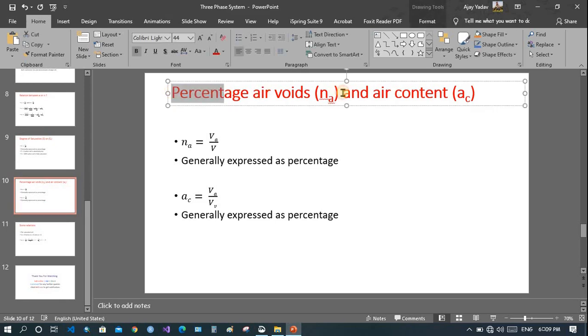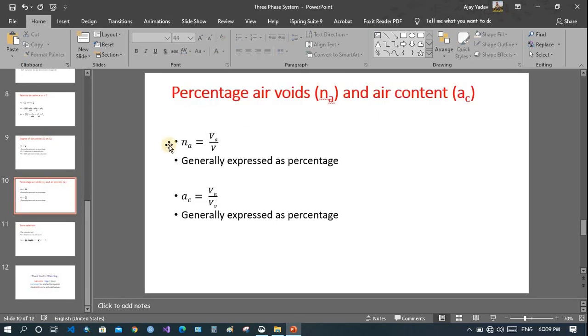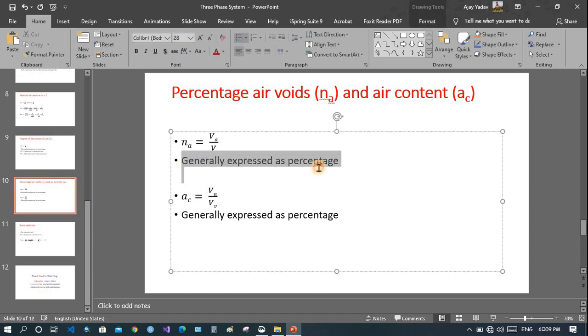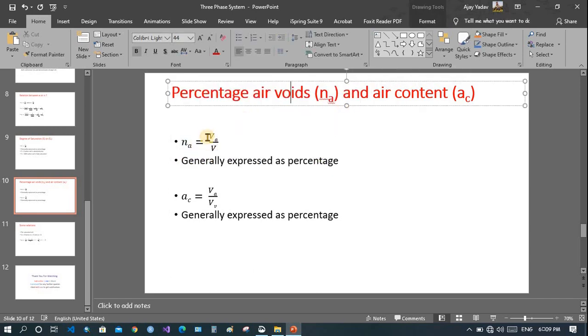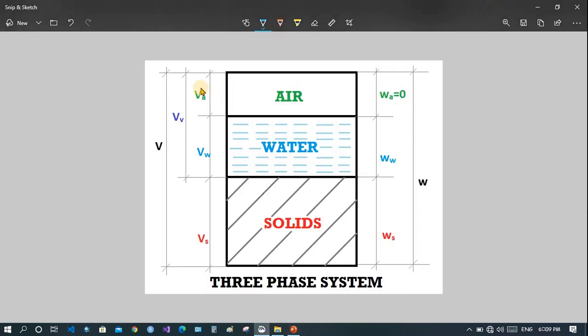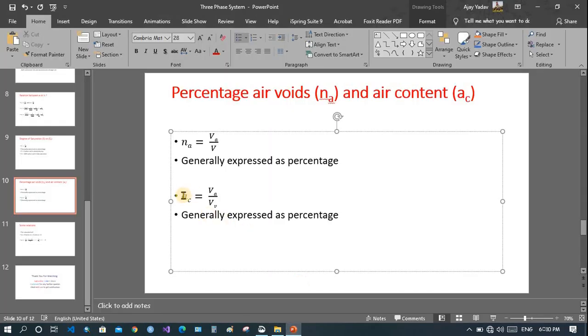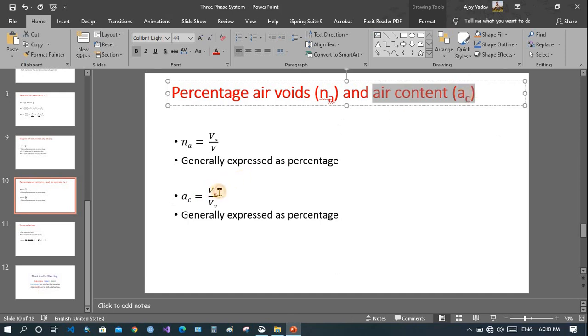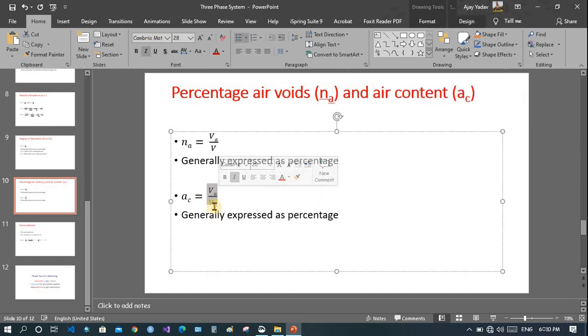Now percentage air voids and air content. Na is the percentage air void. Percentage air void means volume of air divided by total volume, the total volume of the soil mass. Again, air content is volume of air divided by volume of void only.